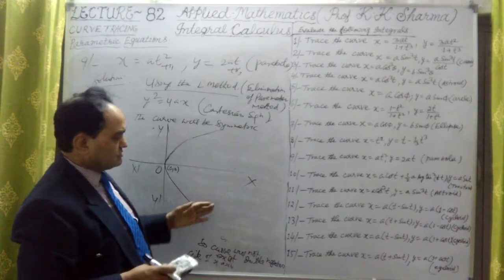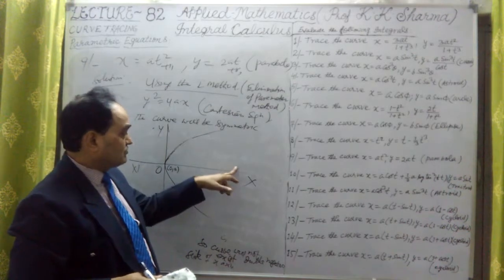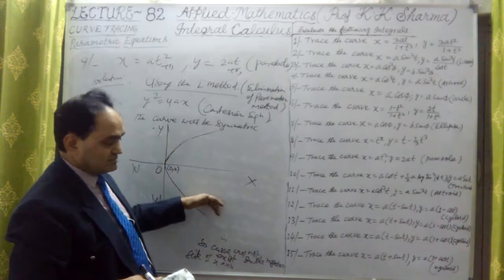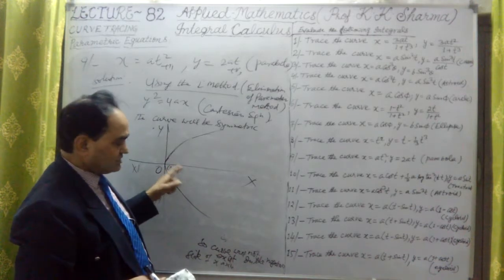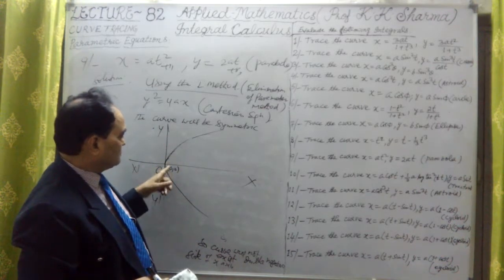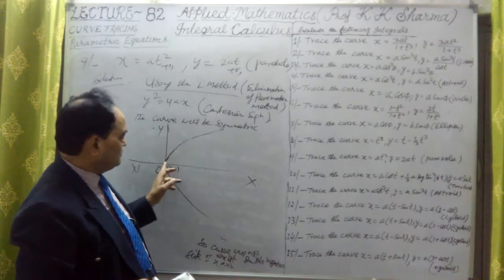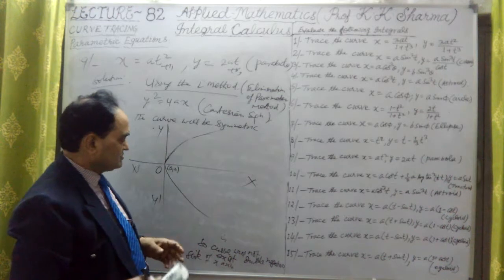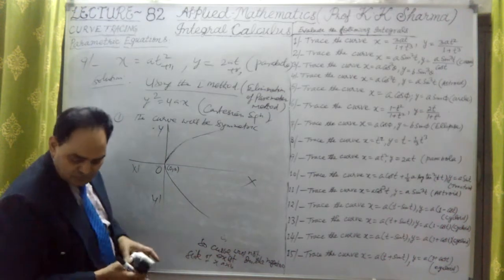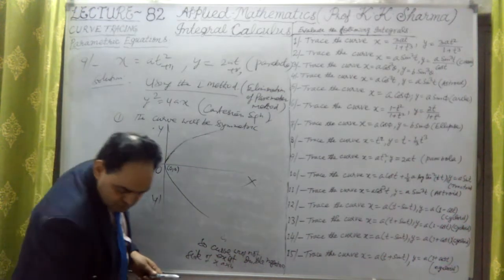The equation of the parabola is in the standard form. This is symmetric about the x-axis, passing through the origin. Second point, it will not pass through any other point on the x-axis and y-axis. This is the only meeting point here, on the axis of x. This is what we have to describe for this equation.